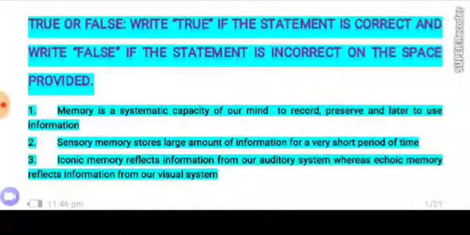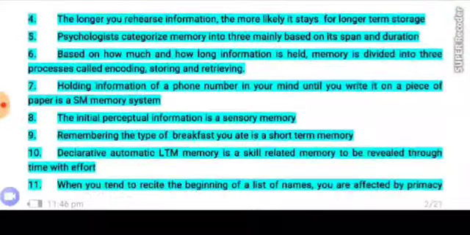Number 3. Iconic memory reflects information from our auditory system, whereas echoic memory reflects information from our visual system. Is it true or false?